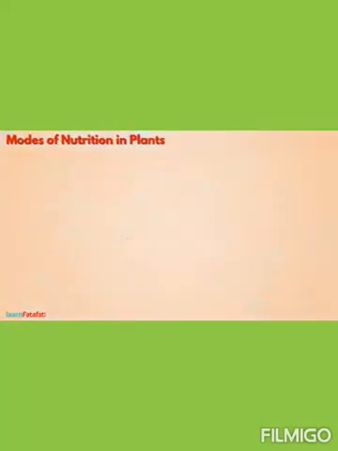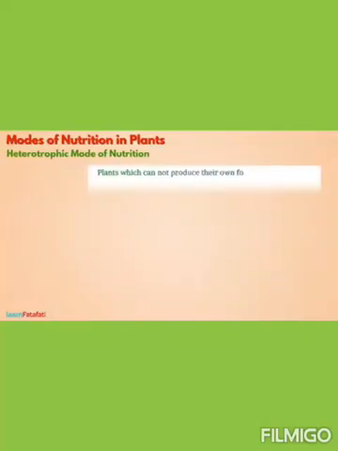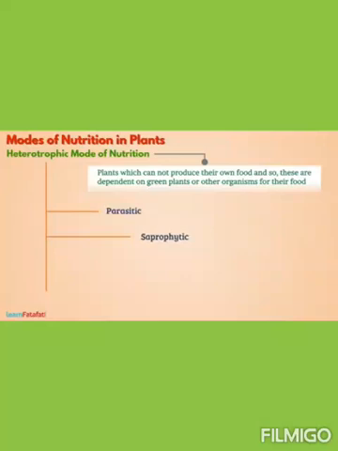Now, let's talk about heterotrophic mode of nutrition. There are plants which cannot produce their own food, and so these are dependent on green plants or other organisms for their food. Such mode of nutrition is called heterotrophic mode of nutrition. Heterotrophic mode of nutrition could be parasitic, saprophytic, symbiotic, or insectivorous. Let's have a closer look at each of them.